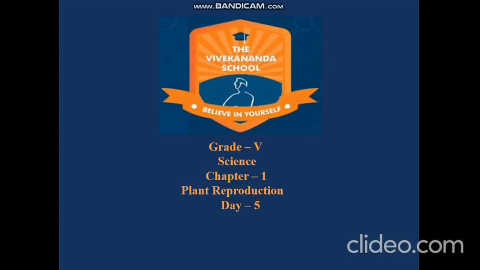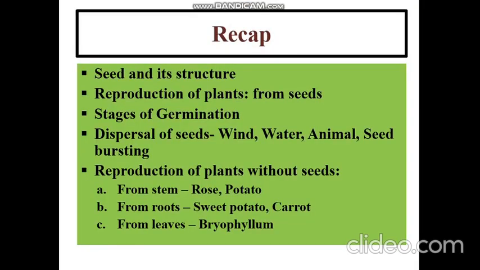Dear student, today is the last session of the first chapter, Plant Reproduction. So, let's have a quick recap of the entire chapter. In this chapter, we studied about seed and its structure. You came to know about the different structure of the seeds. Like seed is covered with a seed coat, it has two cotyledons and it has an embryo. Embryo is the new baby plant.